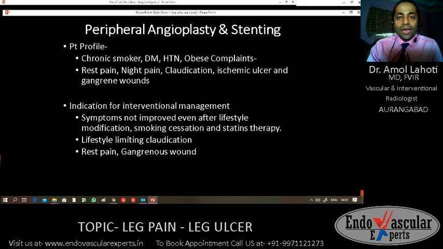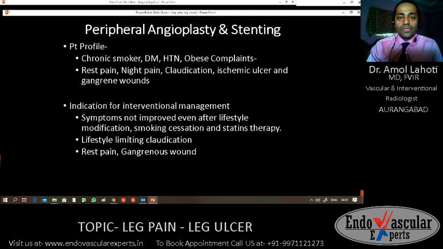This is the reason why most of the patients present late to us when they have gangrenous changes, when part of their leg or toes has to be removed or amputated. And so I feel that this topic must be talked upon. People should present early so that early diagnosis and treatment can prevent the further complication or disease.